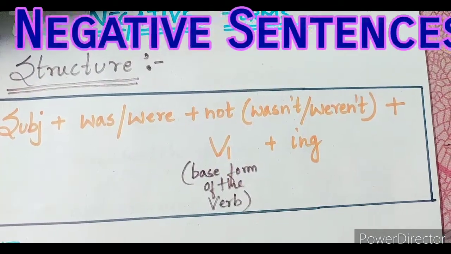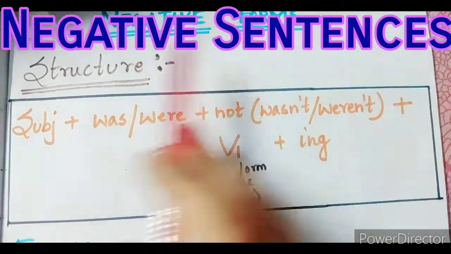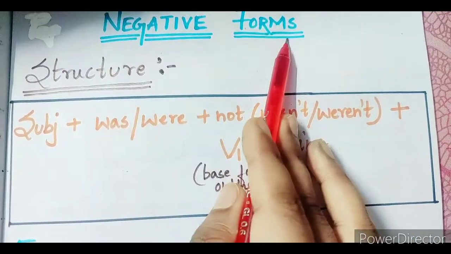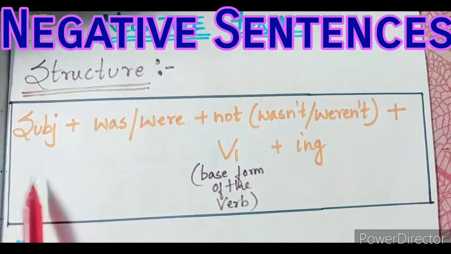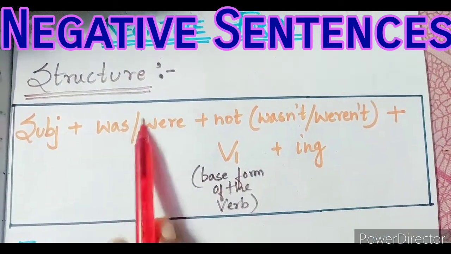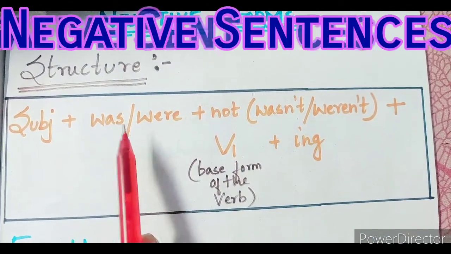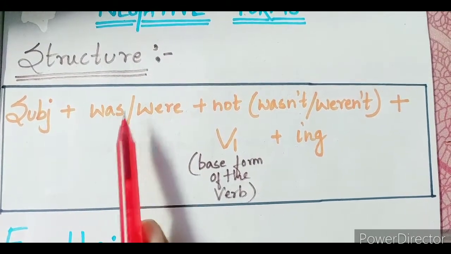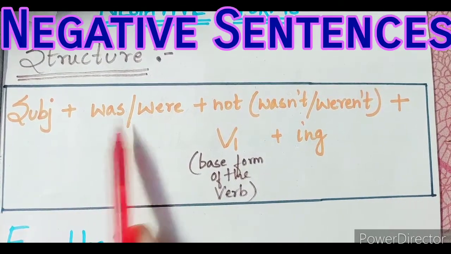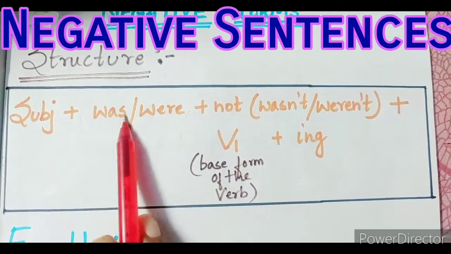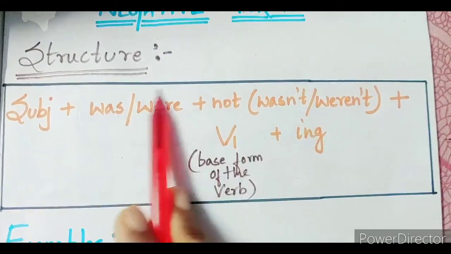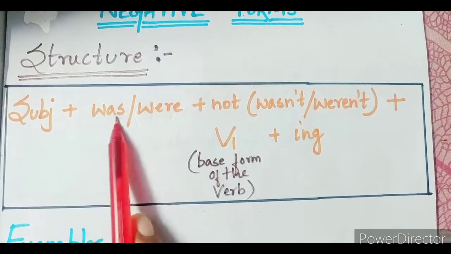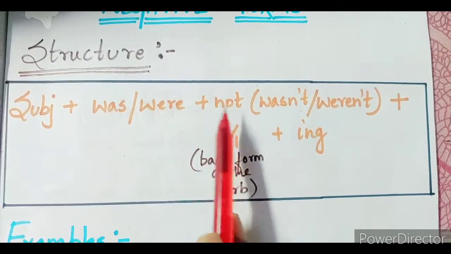So children, now let's have a look at the past continuous tense in the negative form. So we use the formula: subject plus was or were, depending upon which person we are using. If we are using the first person, second person and third person singular, we will use was, and if we are using the plural form, then we will use were. So subject plus was or were plus not.